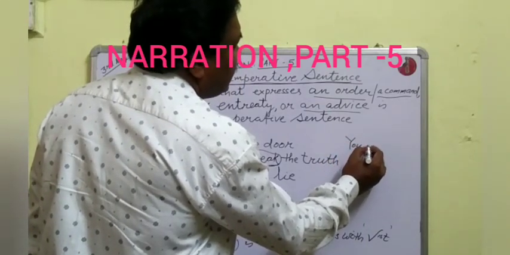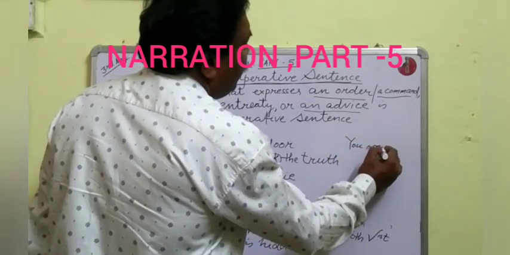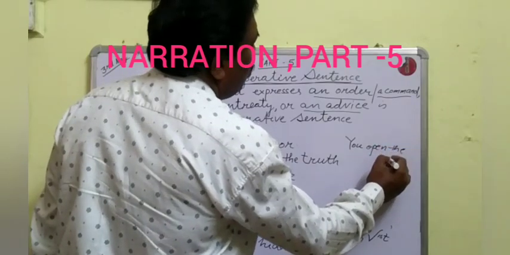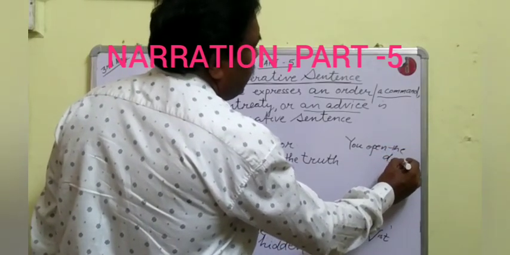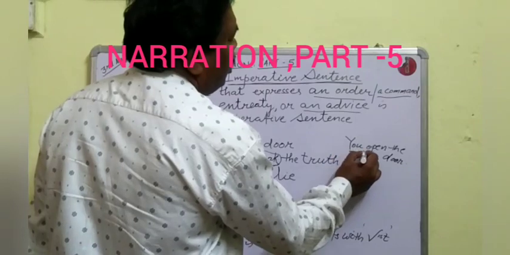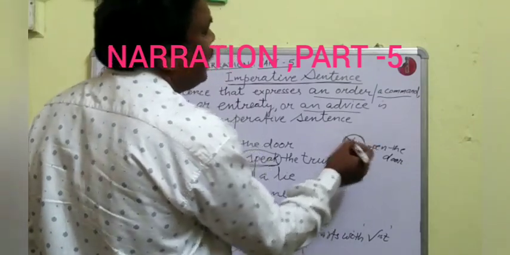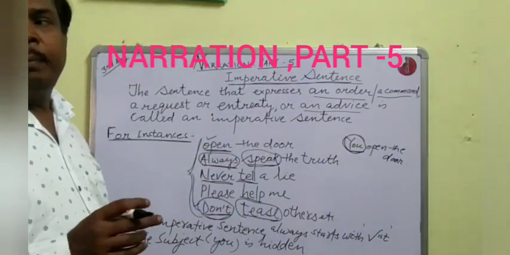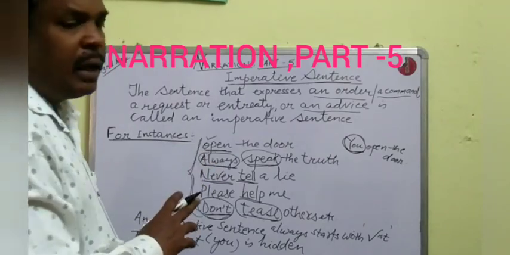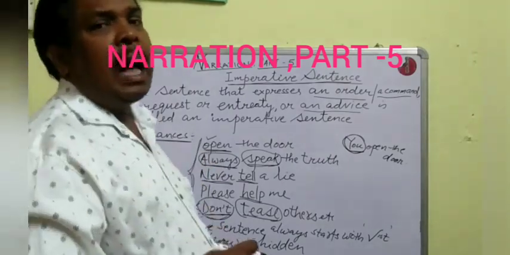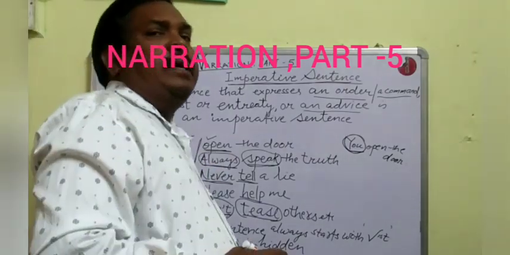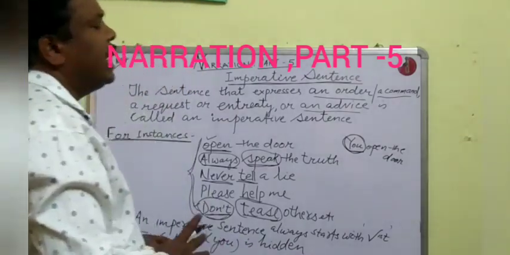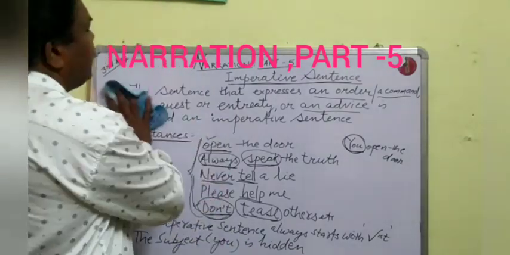So the subject you is always hidden. Is it clear? Now we shall see how we shall change it into indirect speech.